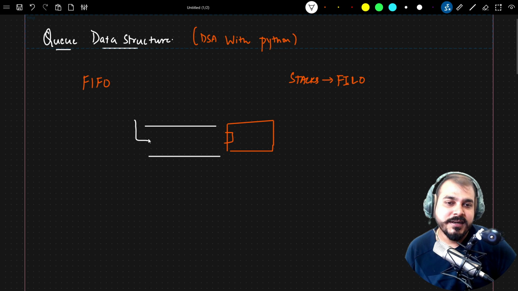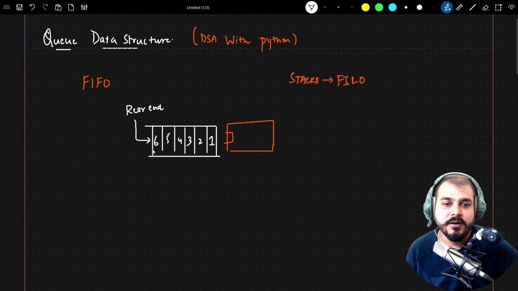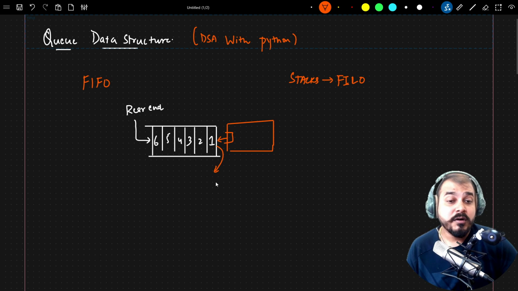So any person who enters in this queue will be entering from the rear end. Suppose this is the first person over here. Similarly, the second person will join this queue, third, fourth, fifth, sixth, and all, right? Now, when I say first in, first out, that basically means once this person is served, then only the second person will be able to get served, right? So suppose the ticket has been received by this first person, then the first person will come out of the queue from the top end, right?